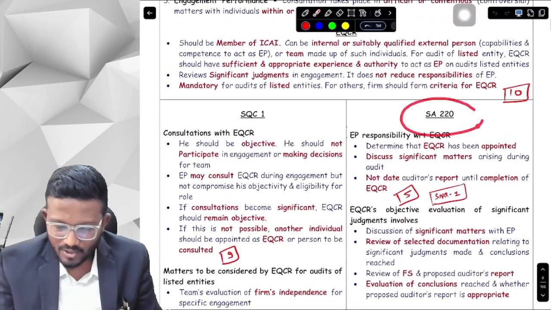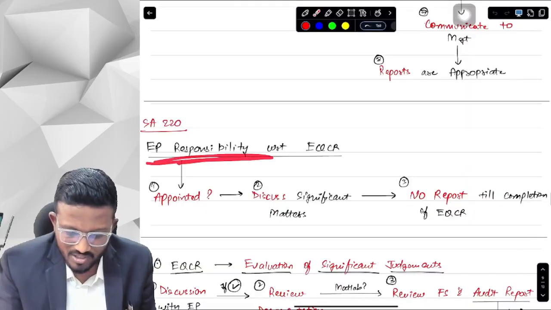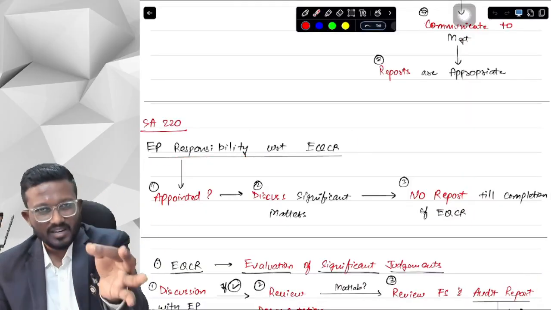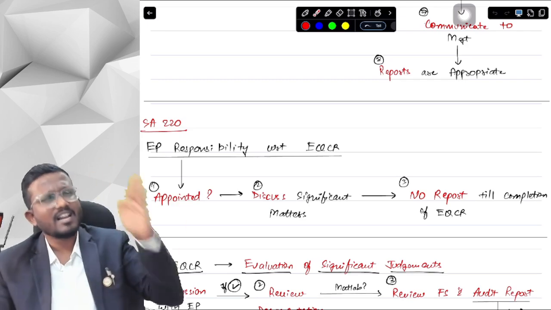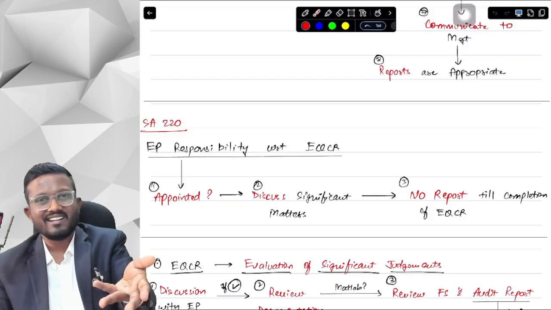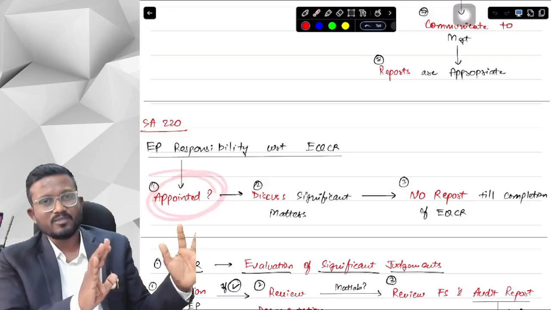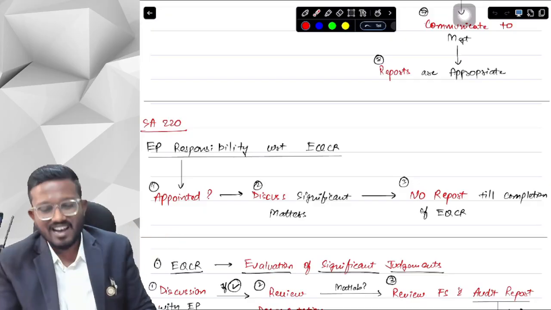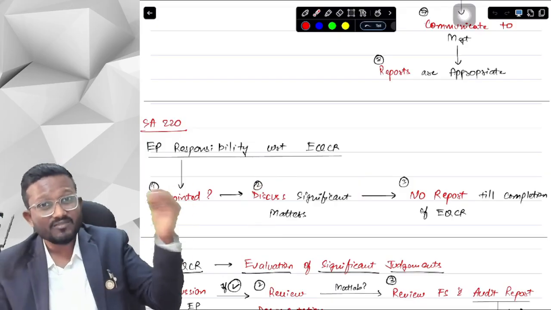Now let's talk about SA 220. SA 220, the first point is, what is the engagement partner's responsibility with respect to EQCR? As an engagement partner, my responsibility is first of all to check whether EQCR is appointed or not. Because if EQCR is not appointed, then there is no point in reading everything. So first of all, we have to check whether the EQCR is appointed or not. If EQCR is appointed, then our responsibility is to discuss significant matters with the EQCR. Okay, because he is our reviewer. So we will have to discuss the significant matters with the EQCR.